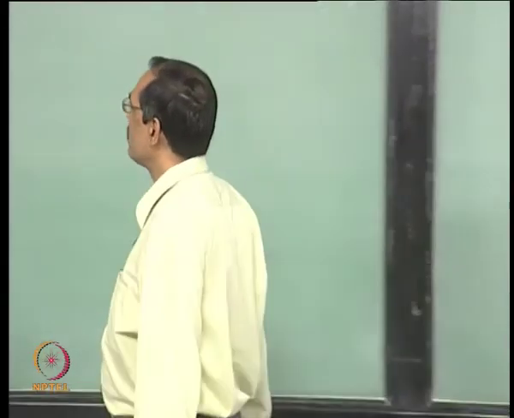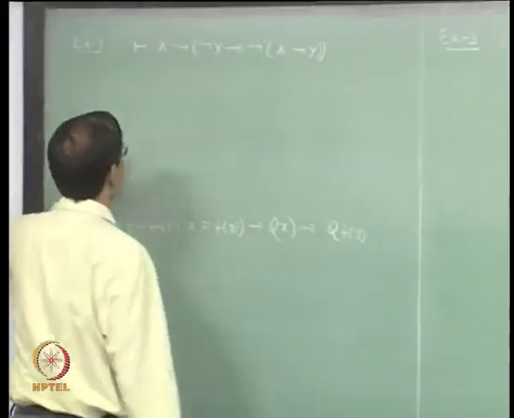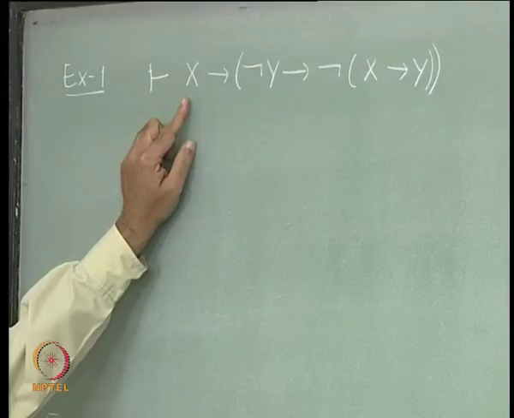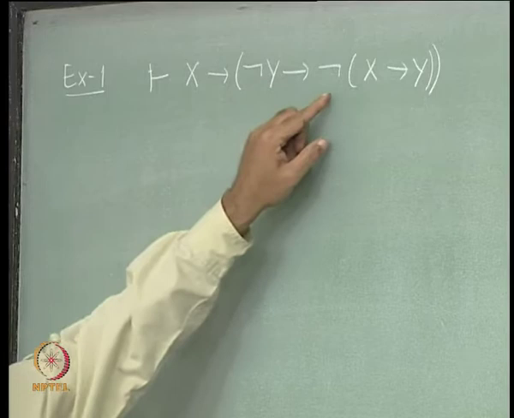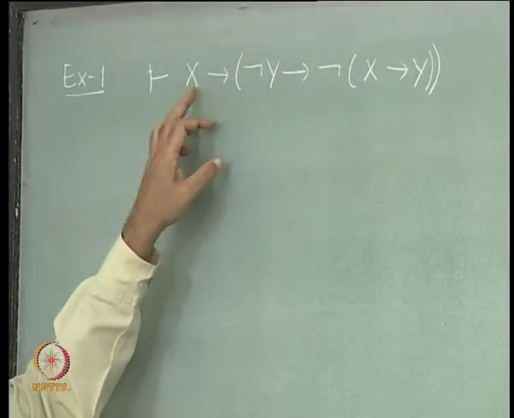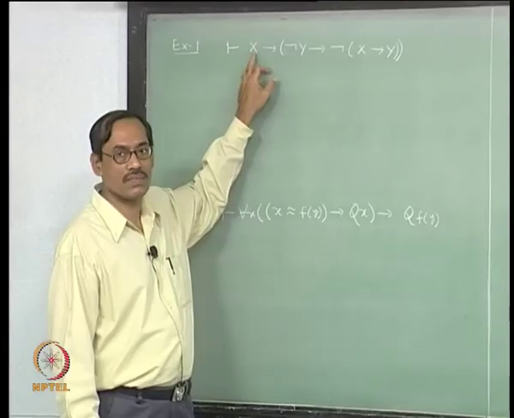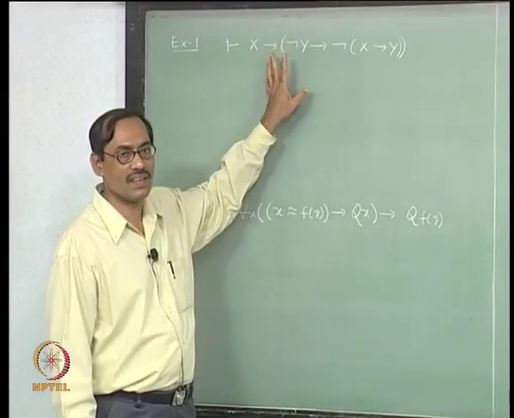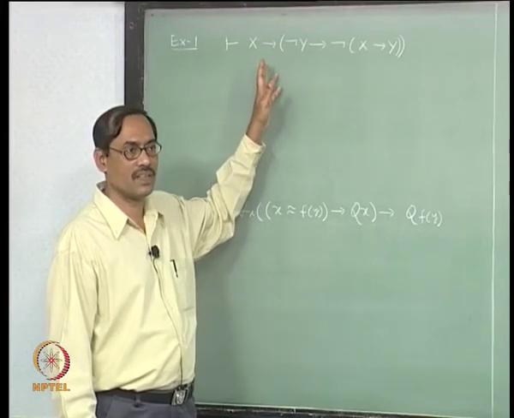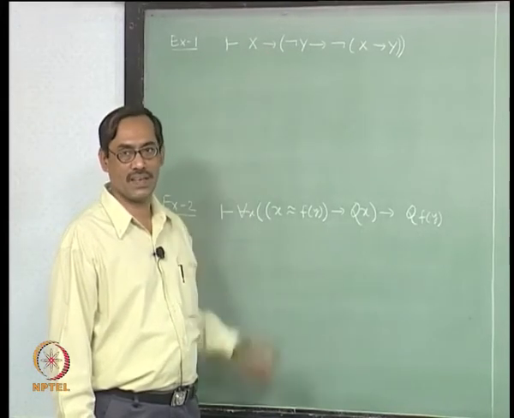So, let us see example 1, which is really propositional: x implies not y implies not of x implies y. There is no quantifier involved directly, though they are now formulas from FC, not propositions necessarily. Even for any formulas you have the reductio ad absurdum and the deduction theorem, so you can apply them and get it done.